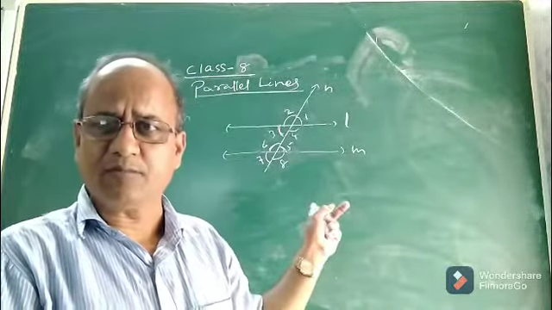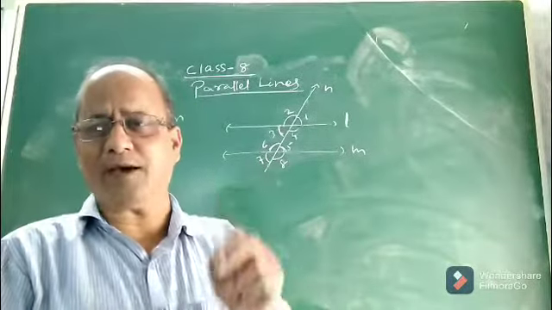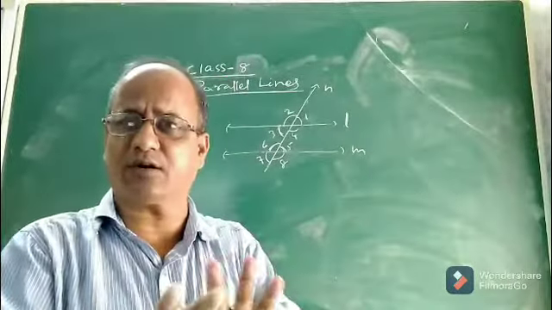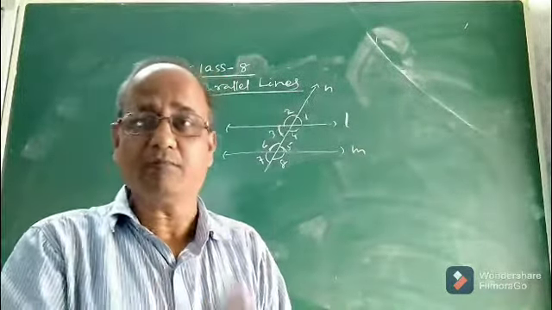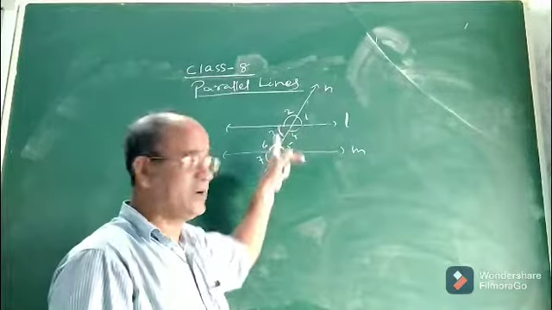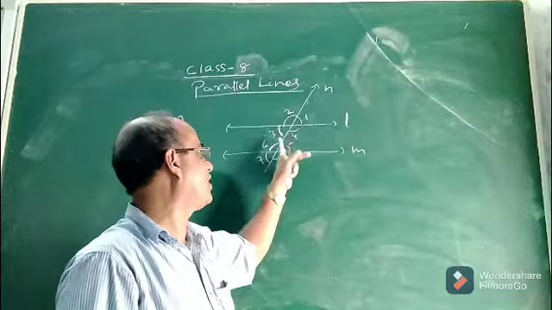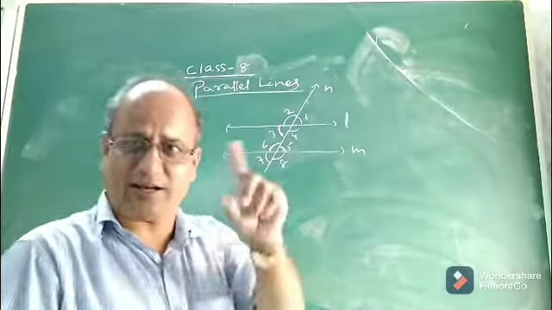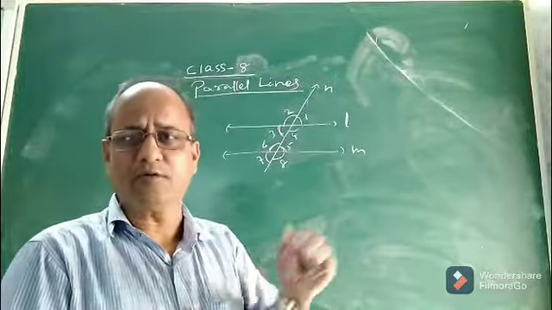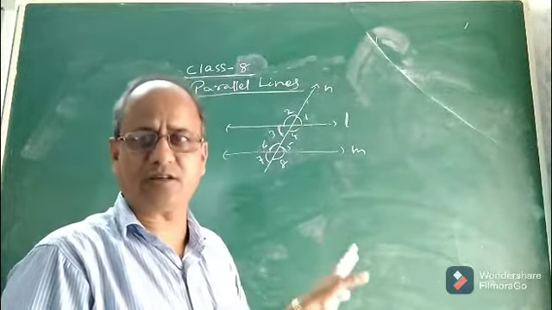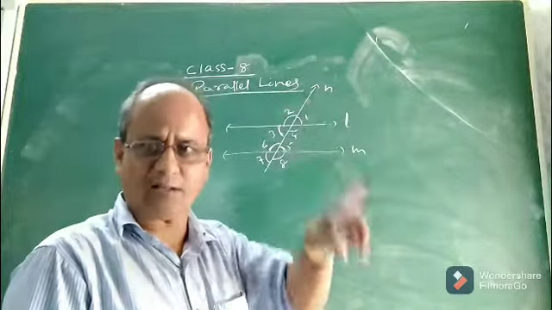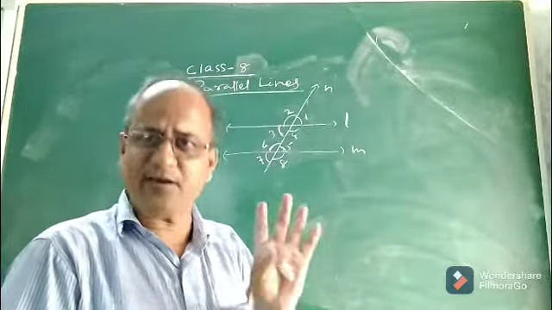So the relation between a pair of corresponding angles is taken as an axiom, meaning it is universally true, we cannot prove it, we have to remember it. But the relation between other angles, like alternate interior angles, alternate exterior angles, co-interior angles, those things can be proved geometrically. Of course, the proof of all these is not in your course. It is beyond the class 8 level. The proof will be discussed geometrically in class 9.